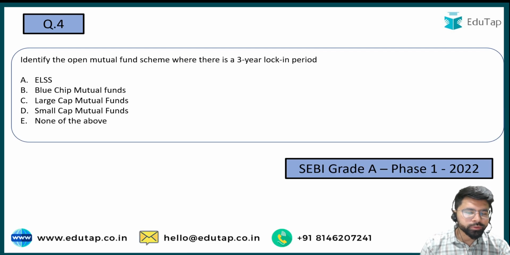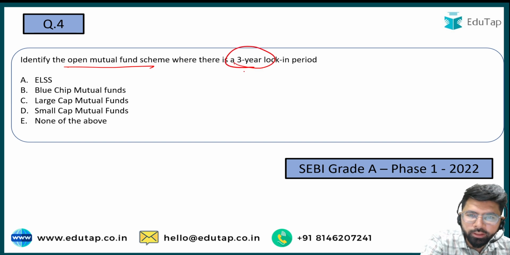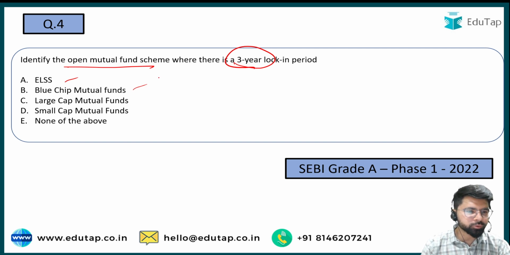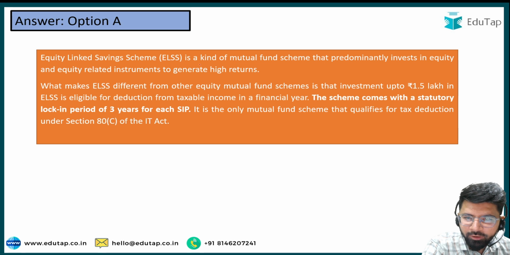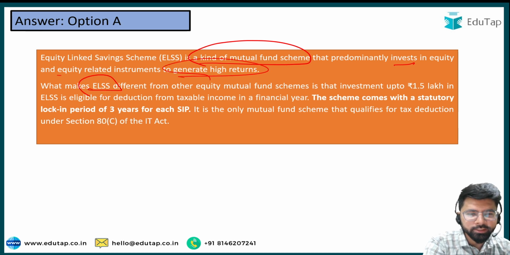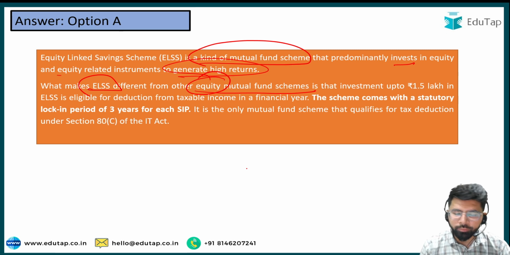Now let us move ahead with the next question. Identify the open mutual fund scheme where there is a 3-year lock-in period. And the options are ELSS, blue chip mutual fund, large cap mutual fund, small cap mutual funds, and option E is none of the above. The right answer here is, friends, option A, equity linked savings scheme. It is a kind of mutual fund scheme that predominantly invests in equity and equity related instruments to generate high returns. So what makes ELSS different from other equity mutual funds is that, see, there can be again different types of debt mutual fund. So be aware of the terms that you read.